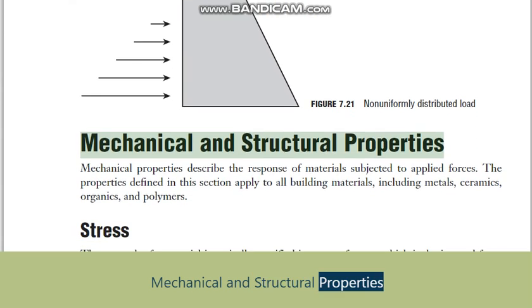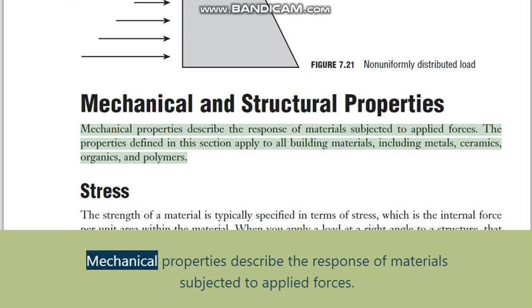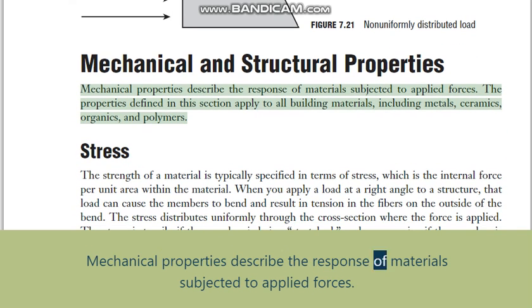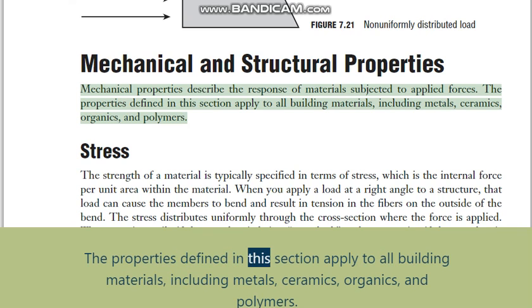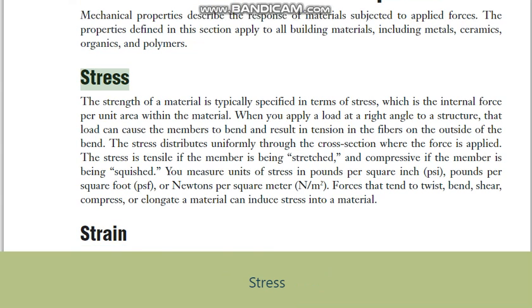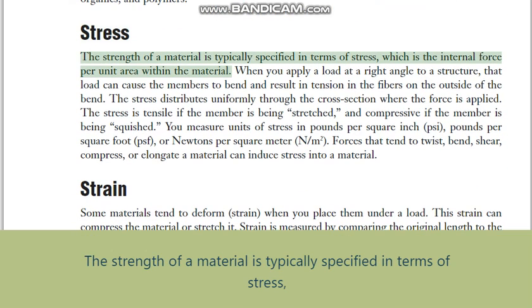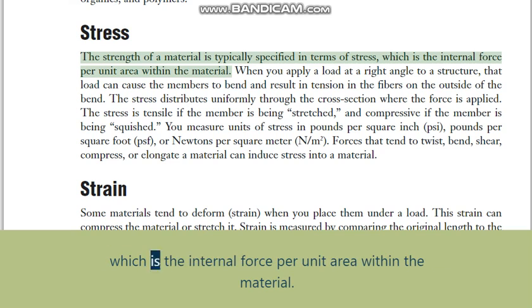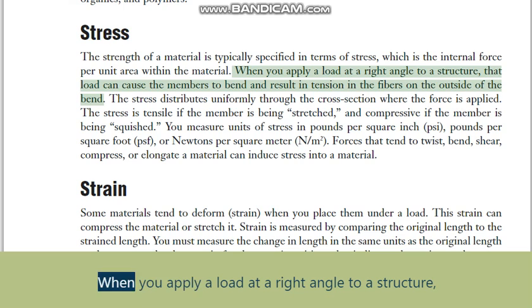Mechanical and structural properties. Mechanical properties describe the response of materials subjected to applied forces. The properties defined in this section apply to all building materials, including metals, ceramics, organics, and polymers. Stress. The strength of a material is typically specified in terms of stress, which is the internal force per unit area within the material.